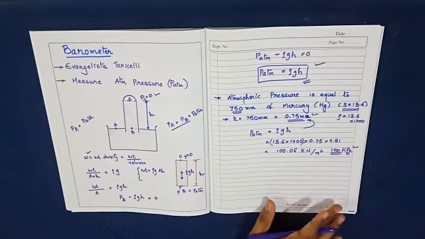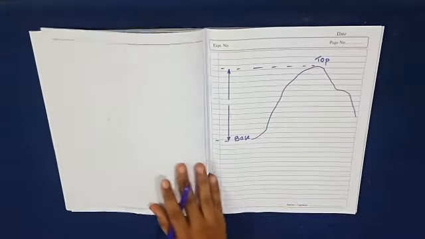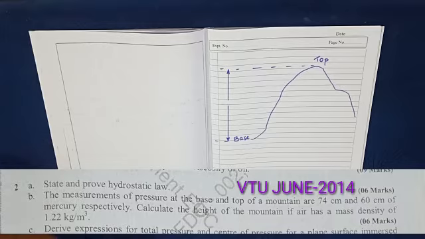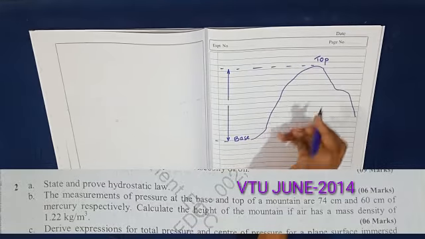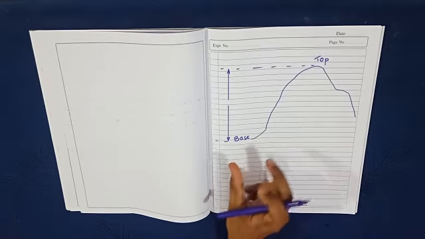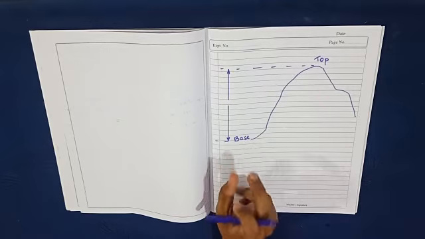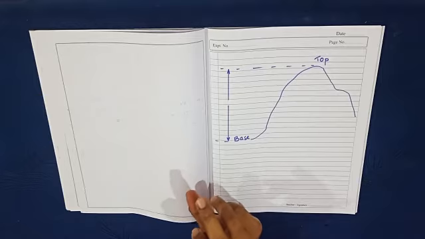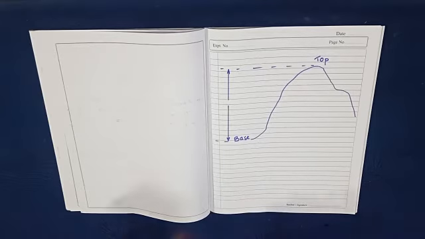Okay, let us take one example on that. In the example, the measurements of pressure at the base and the top of the mountain are 74 centimeter and 60 centimeter of mercury respectively. I have drawn a mountain having a top as well as a base, and by using the barometer they have measured the level of the mercury at the base.